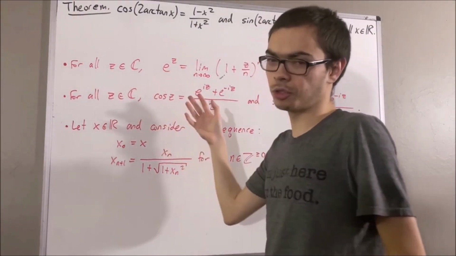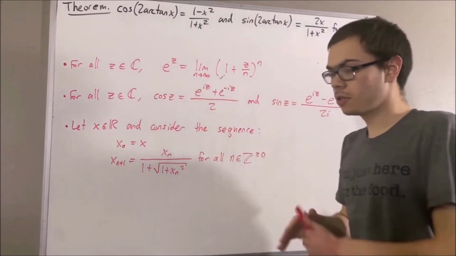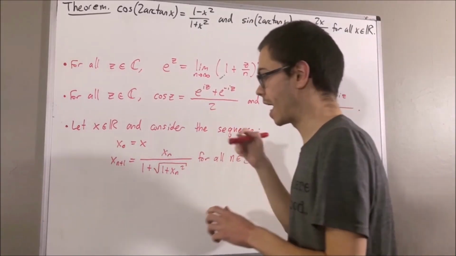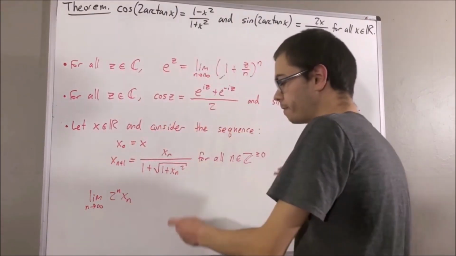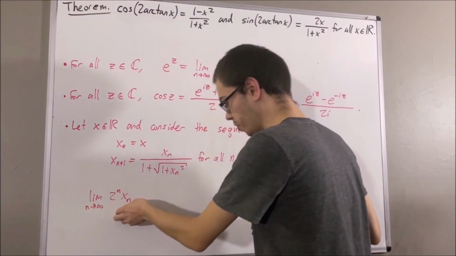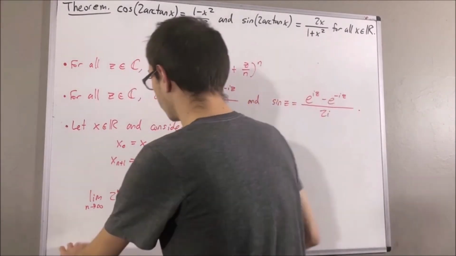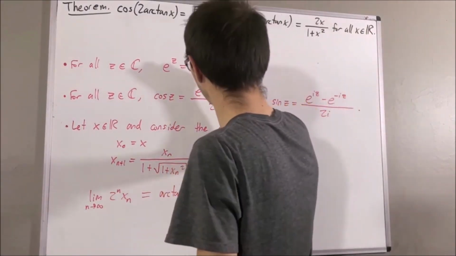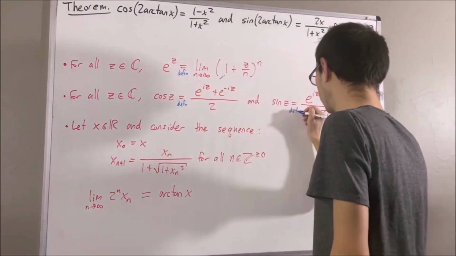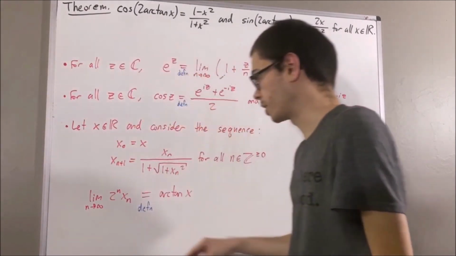Let x be any real number and consider the following sequence. Then, the sequence 2 to the n xn converges. And we define the value that this sequence converges to be the arctangent of x. So, all of these are definitions. From these definitions, we've proven quite a lot of properties.